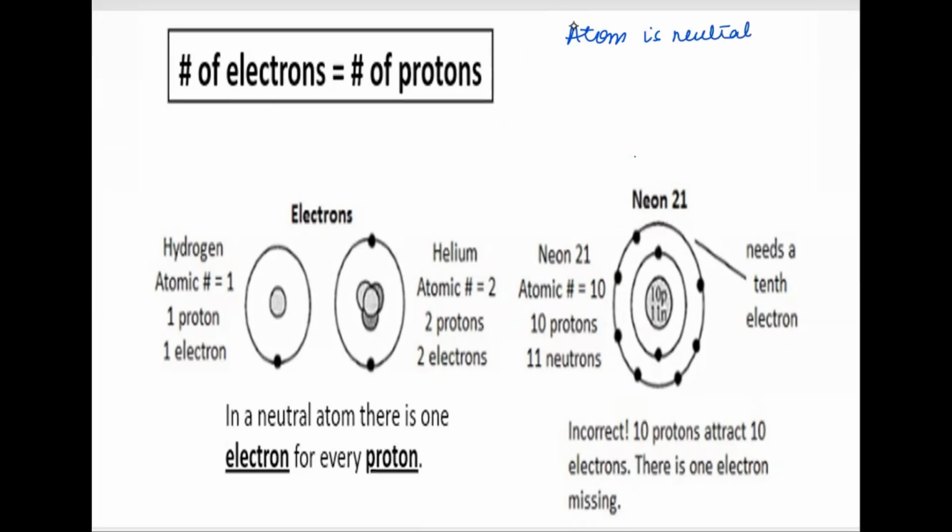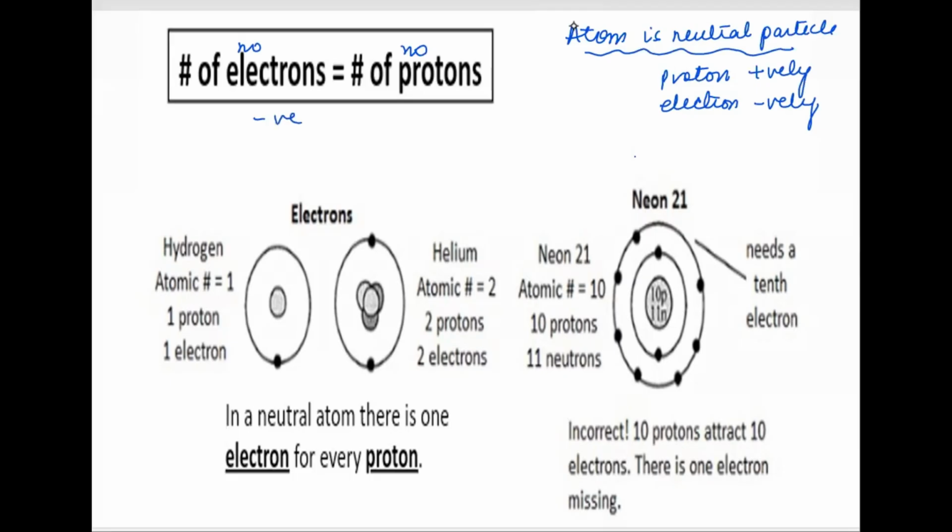We say that the atom is a neutral particle. It does not have any charge, though it is made up of a proton which is positively charged. There is an electron which is negatively charged, but still there is no charge on an atom. The reason is that whatever the number of electrons it has, the same number of protons it will be having. So the negative charges cancel out the positive charges, and that is why an atom is said to be a neutral particle. It doesn't have any charge.